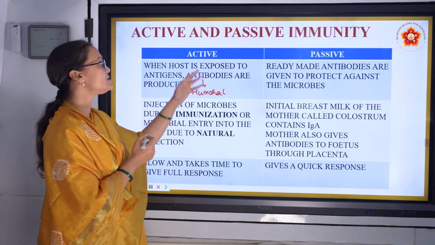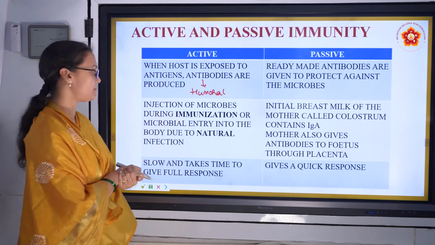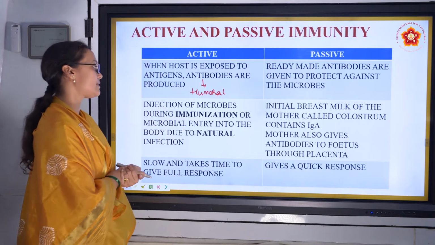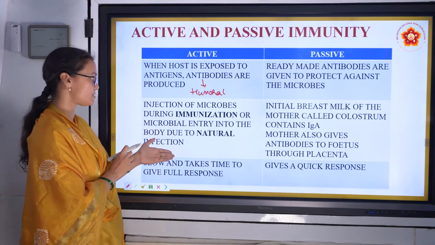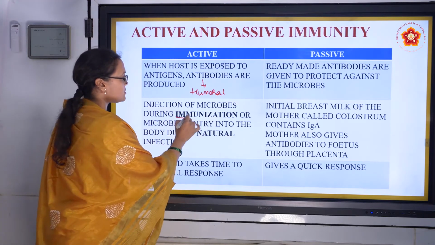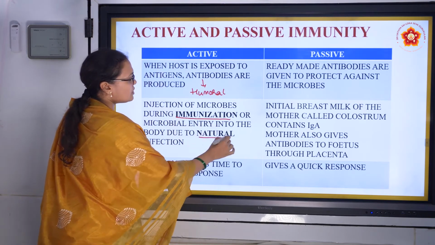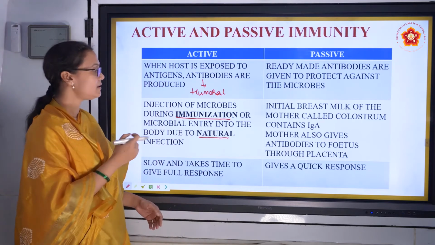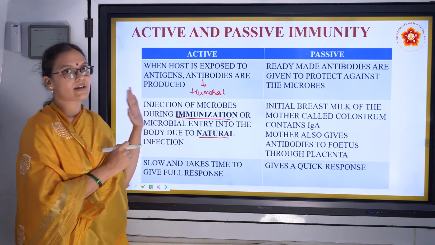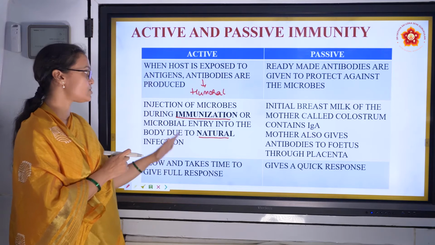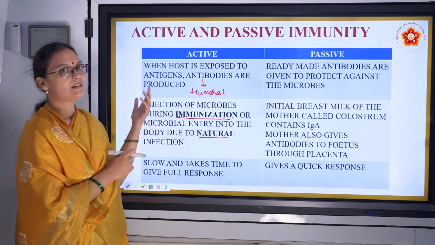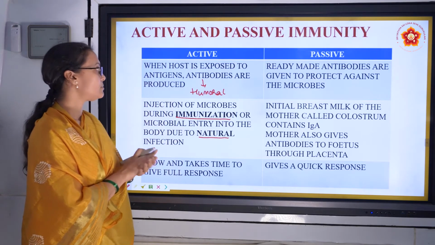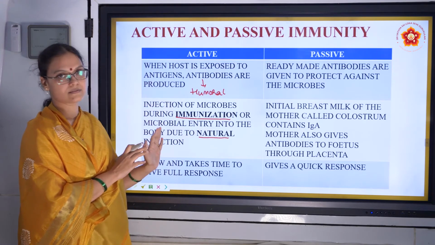The same word is used as active immunity. Examples for active immunity are the natural response of the body in natural infections and also immunization. We'll talk about immunization in a little while. So what are the examples of active immunity? Natural infection and immunization. It is produced when an antigen affects our body and antibodies are produced. That is active immunity.